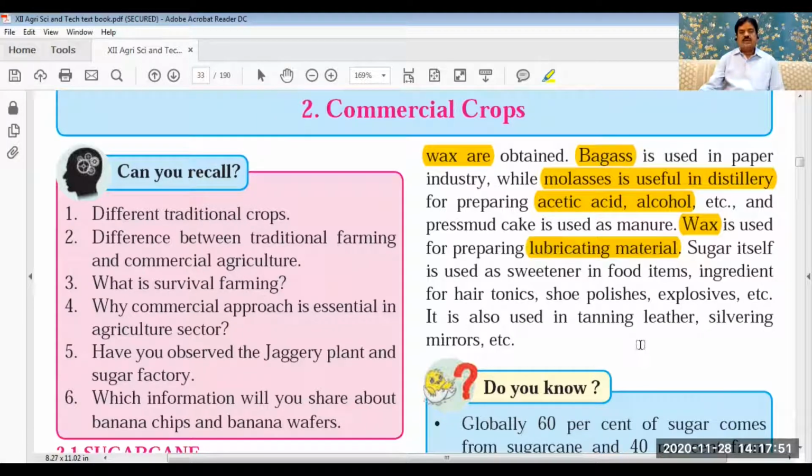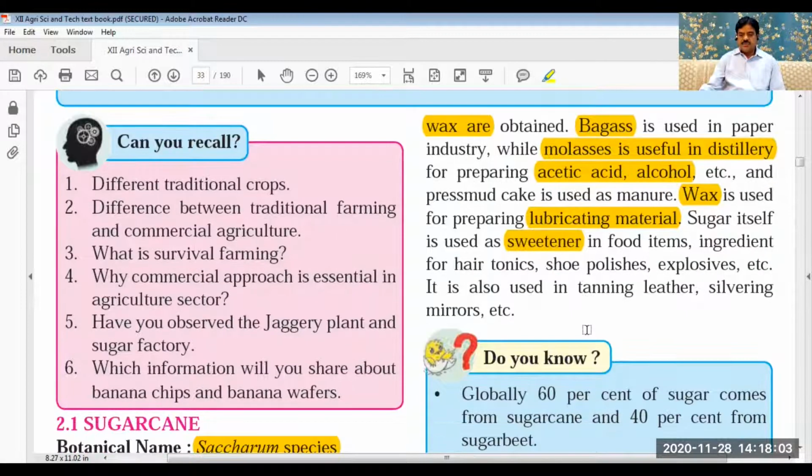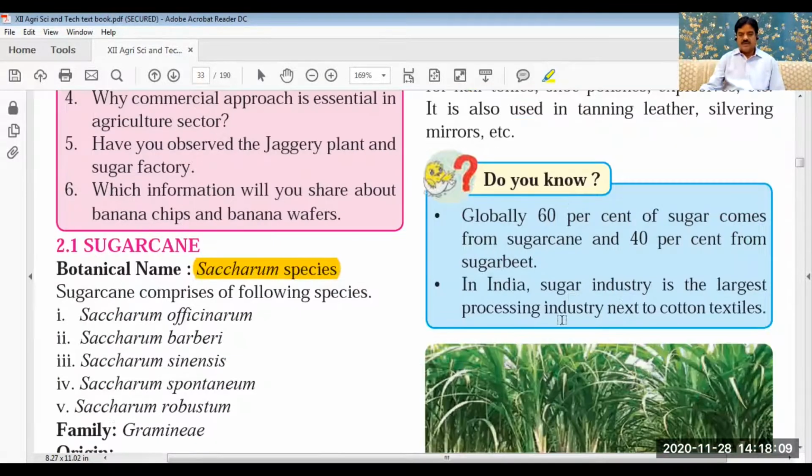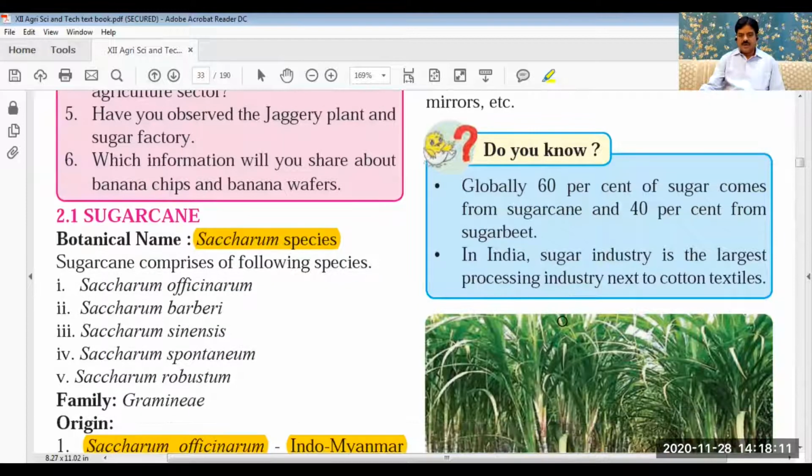So there are other ingredients which are made available. It is a sweetener, and these ingredients are used in many things. So there are different uses of sugarcane.